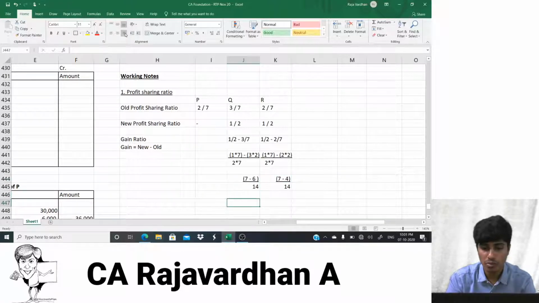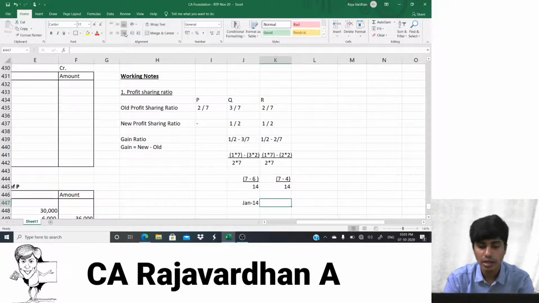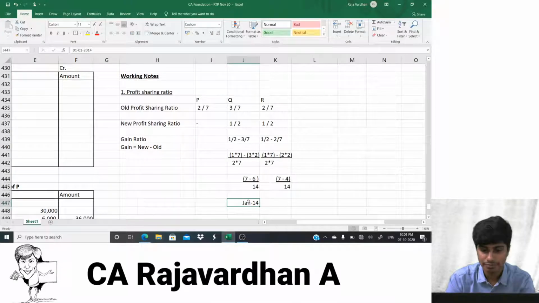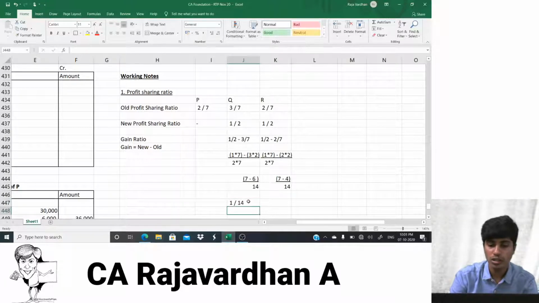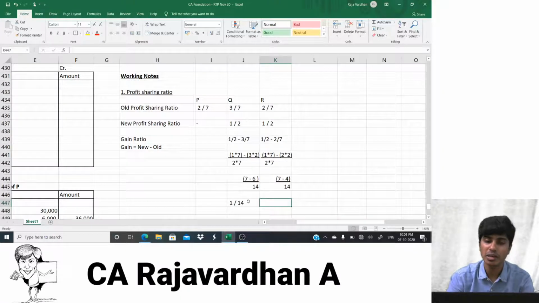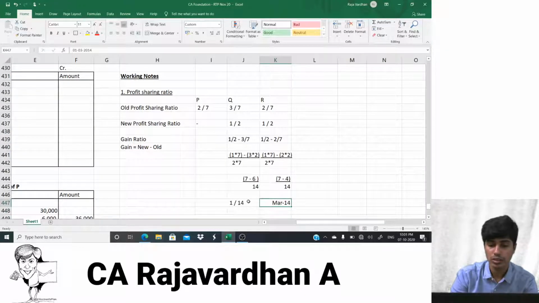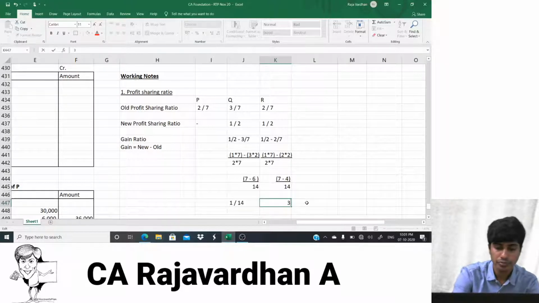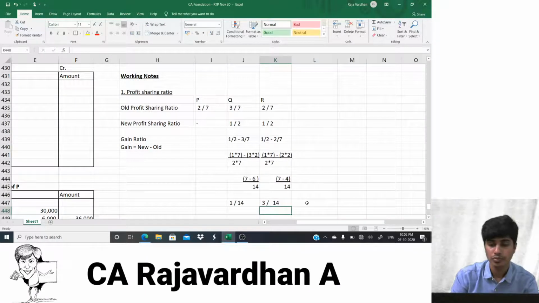So what would be my gain ratio? 7 minus 6 is 1 by 14. That's one side. And over here 7 minus 4 would be 3 by 14.